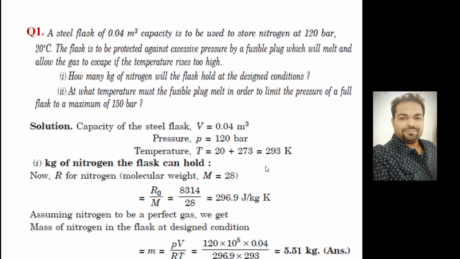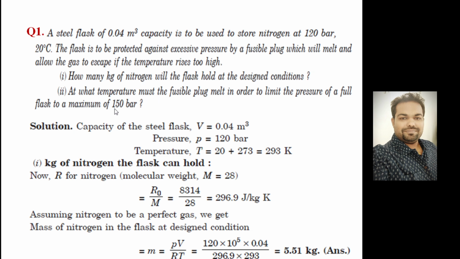We need to calculate the mass, so we need to use the ideal gas equation of state. When you are using the mass, it will be the characteristic gas constant. If you are using the number of moles, then it will be the universal gas constant. So PV is equal to mRT, and mass is equal to PV divided by RT. Pressure and volume are given, the characteristic gas constant is already calculated, and the temperature is the initial temperature, 20 degrees C. So we get 5.51. This is the first answer: how many kilograms of nitrogen will be held in the flask under the design condition.